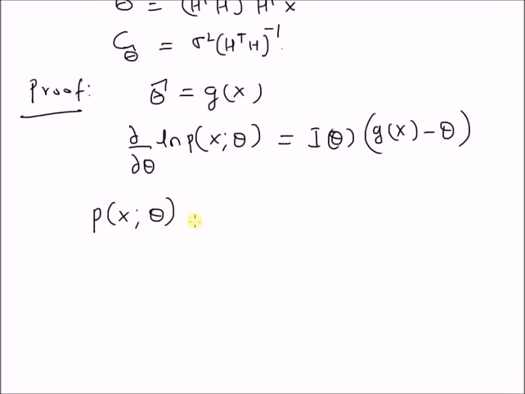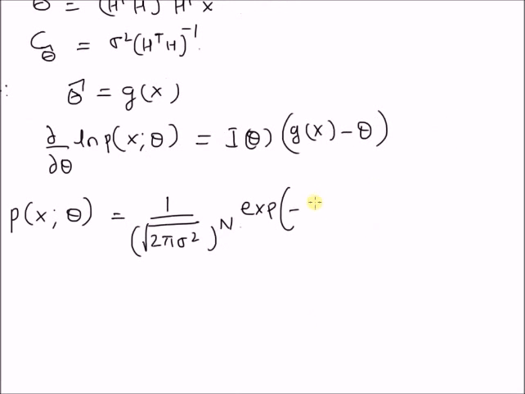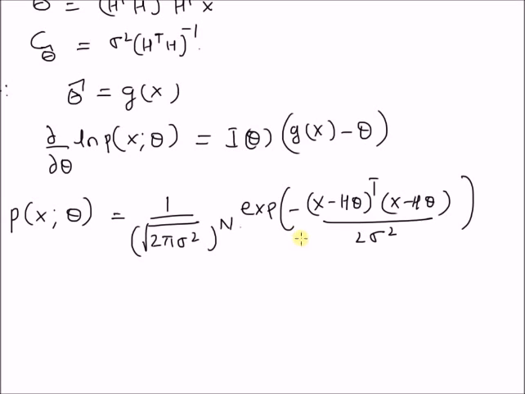So let us write the likelihood function, that is p of x with the parameter theta, which is obviously equal to 1 over square root of 2 pi sigma square whole power n multiplied by exponential of minus x minus h theta whole transpose x minus h theta divided by 2 times sigma square. So this is the likelihood function for the observation vector x.